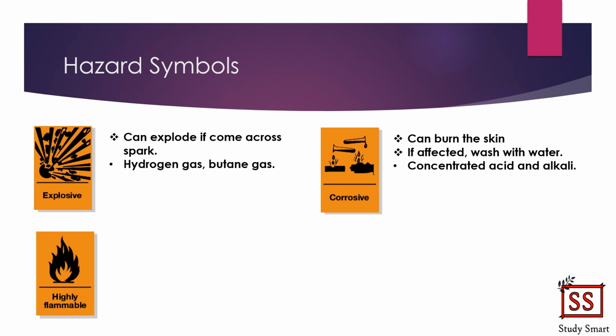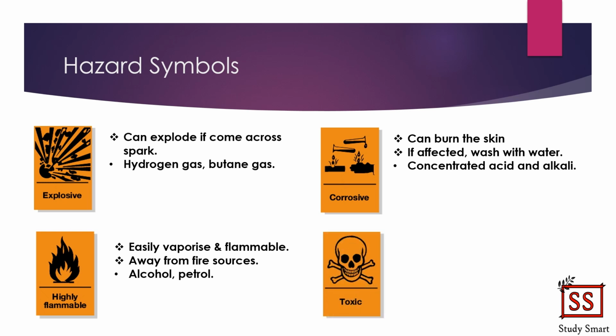Next we have highly flammable. Highly flammable is indicated by a fire. So this means that the chemical will easily vaporize and is flammable. You need to always make sure you keep the chemical away from fire sources. Examples of chemicals that are highly flammable are alcohol and petrol.